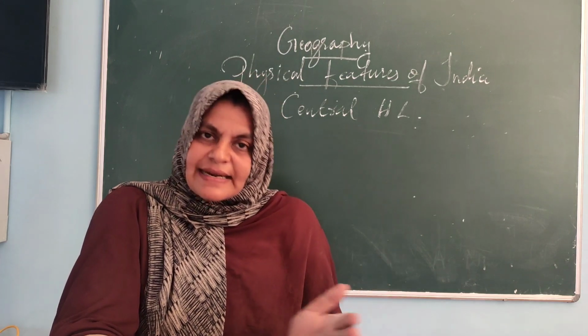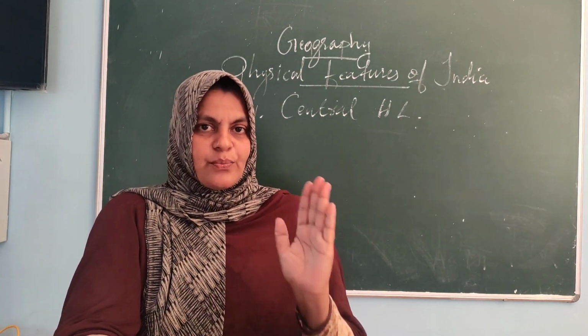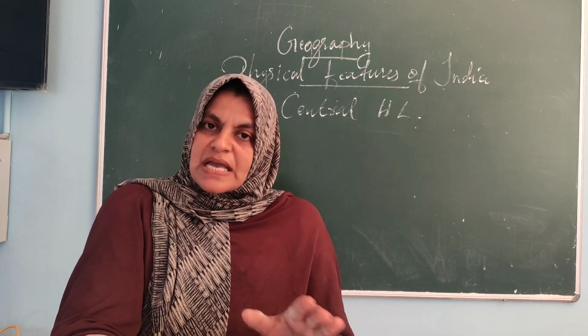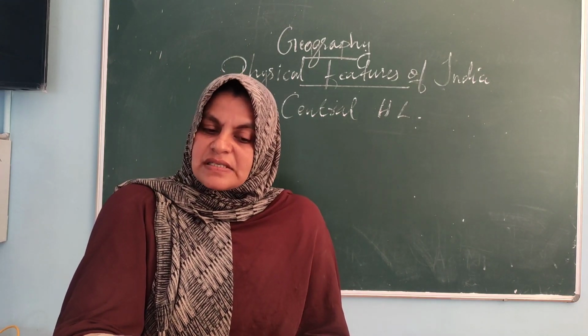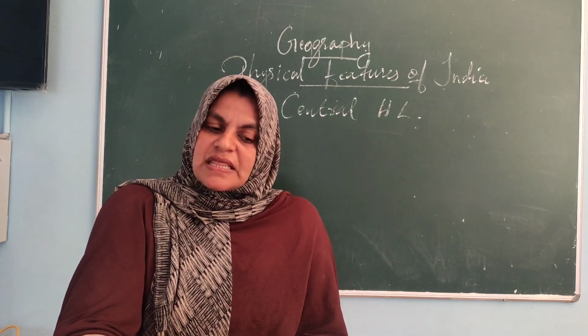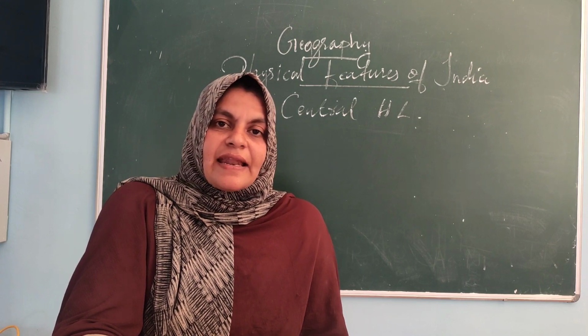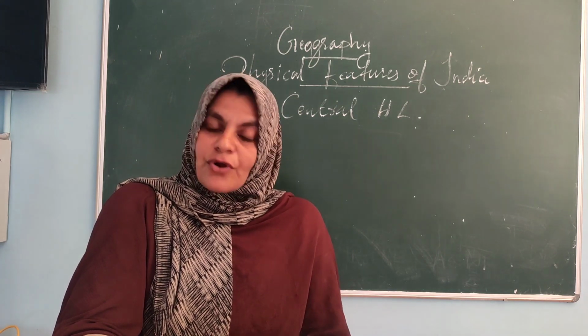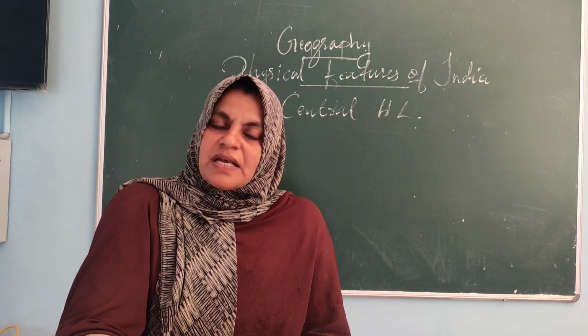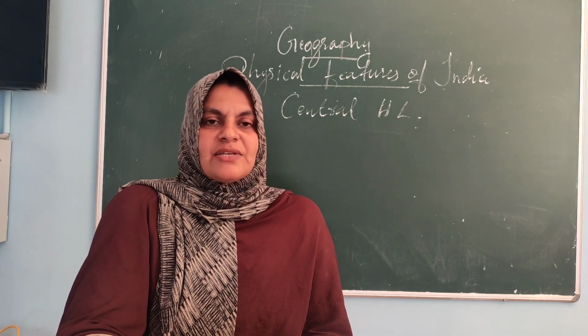Which are the rivers draining in this area? The main or most important rivers in this area are Chambal, Sindh, Betwa and Ken. Can you follow me? Once again, Chambal, Sindh, Betwa and Ken.